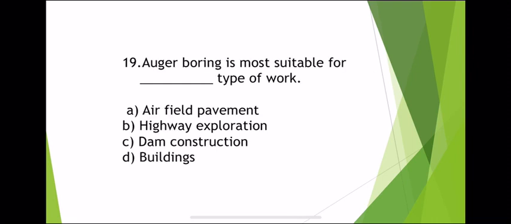Auger boring is mostly suitable for which type of work? Auger boring is mostly suitable for the construction of highways. It is used in soils which can stay open without casing or drilling mud, such as clay soil and silt soil. Auger boring is mostly suitable for highway exploration.